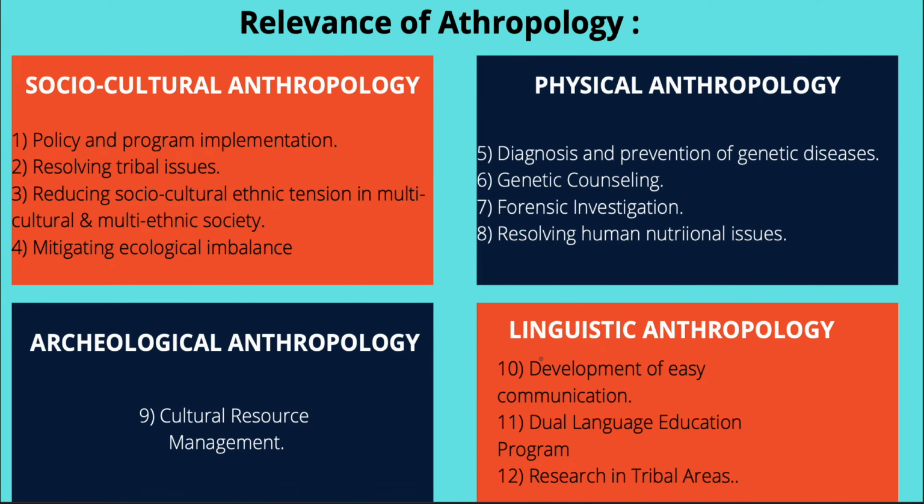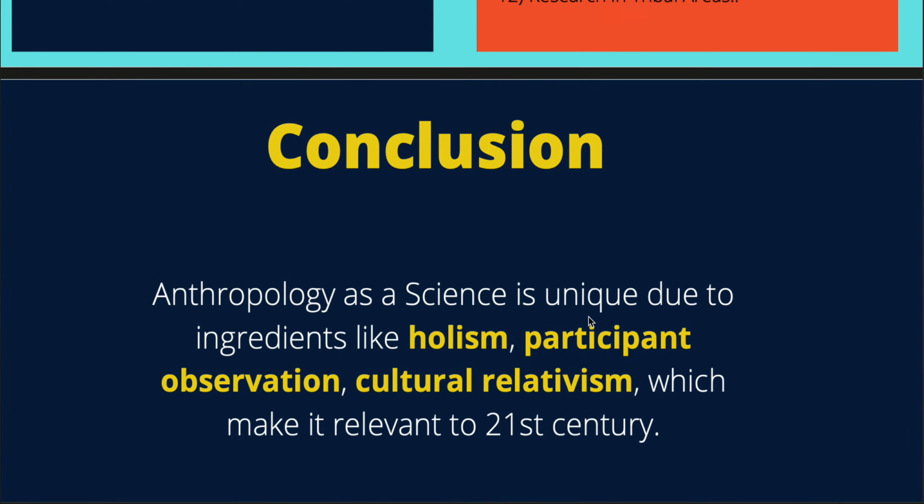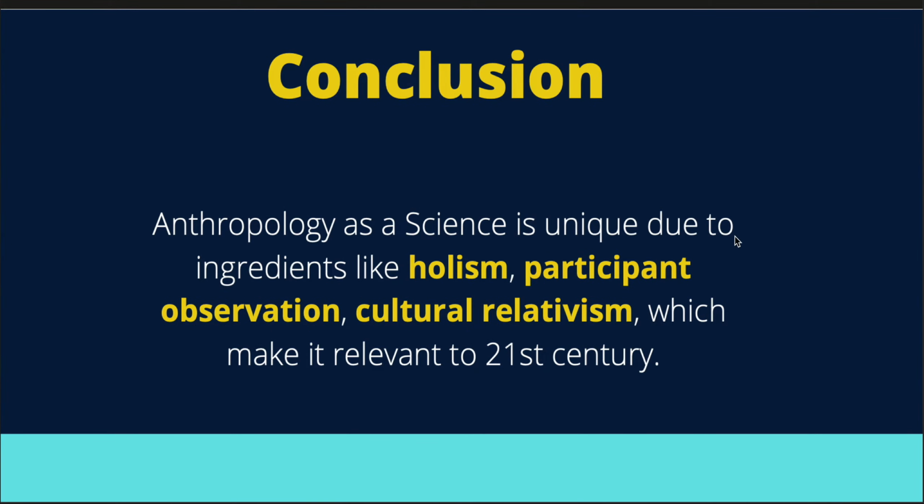For example, this should be my answer. This can be one of the styles of writing my answer, where I have used the branch wise approach. I will highlight the importance in each and every branch: sociocultural, physical, linguistic, as well as archaeological. Okay, and as I already said, the conclusion should be short, sweet, but unique.